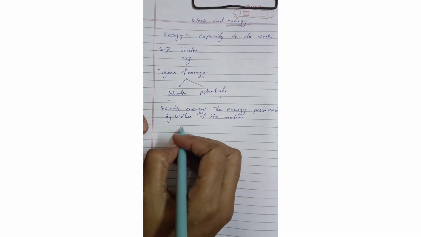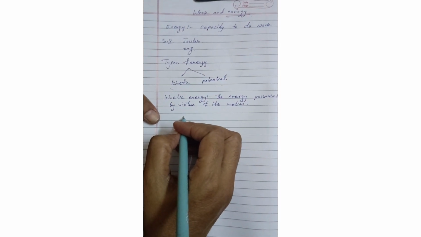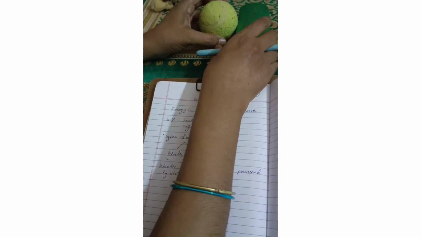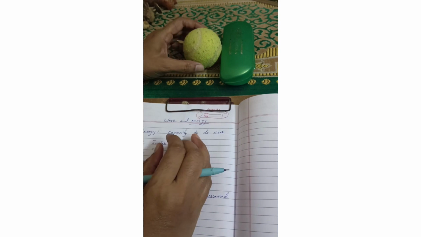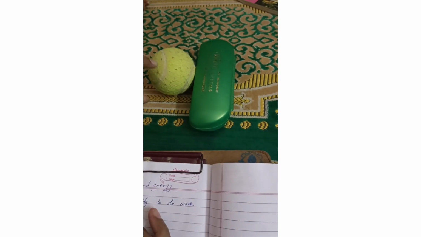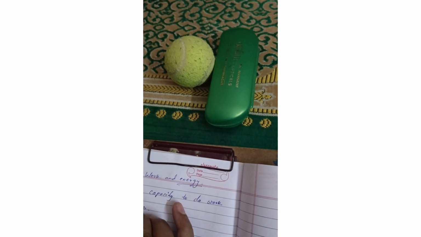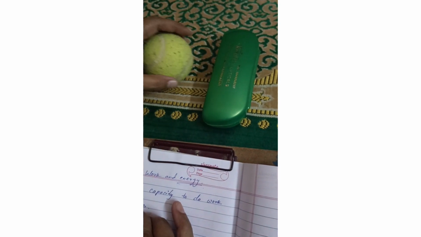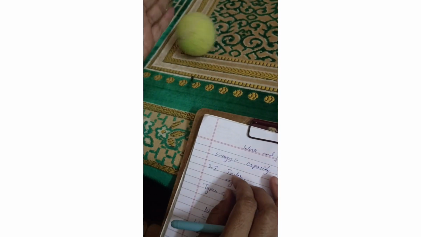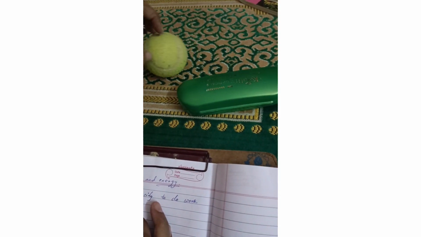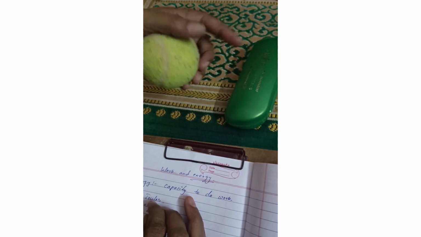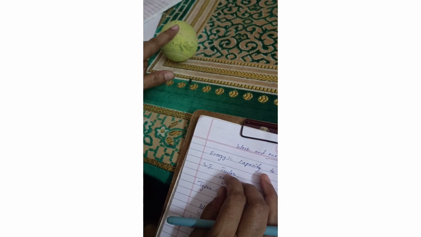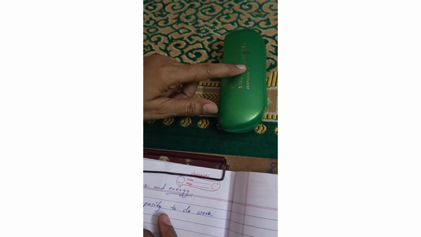See, actually, let us take an example. See here, this is a ball and this is a box. Now this ball is at rest and the box is also at rest. The box is not moving, but if I just push this ball, see, the box has moved. That means I have done work on this ball. I pushed the ball, and the ball is doing work on this box.